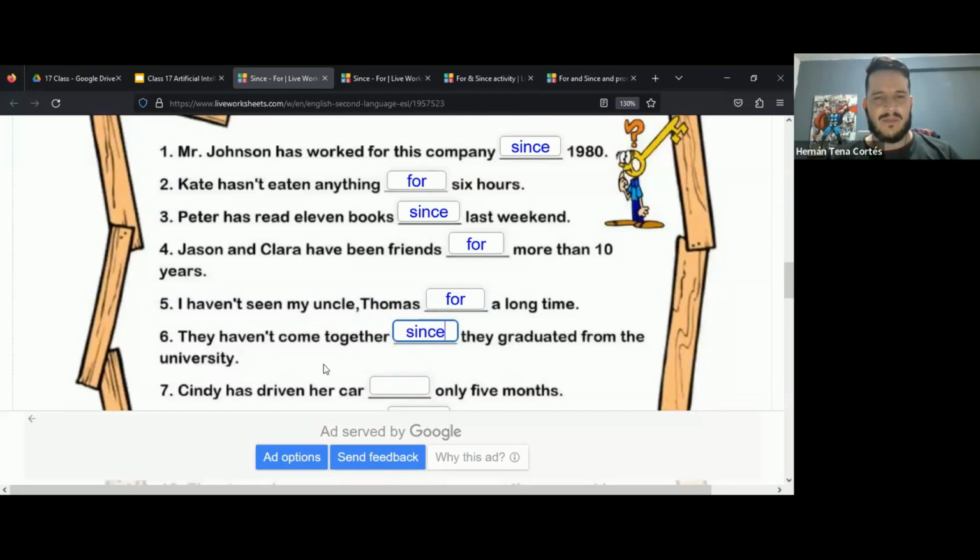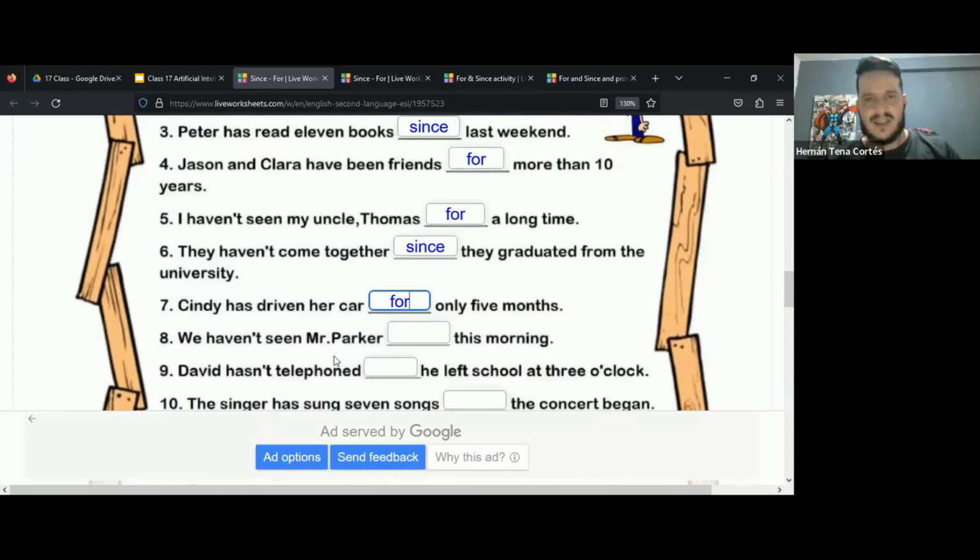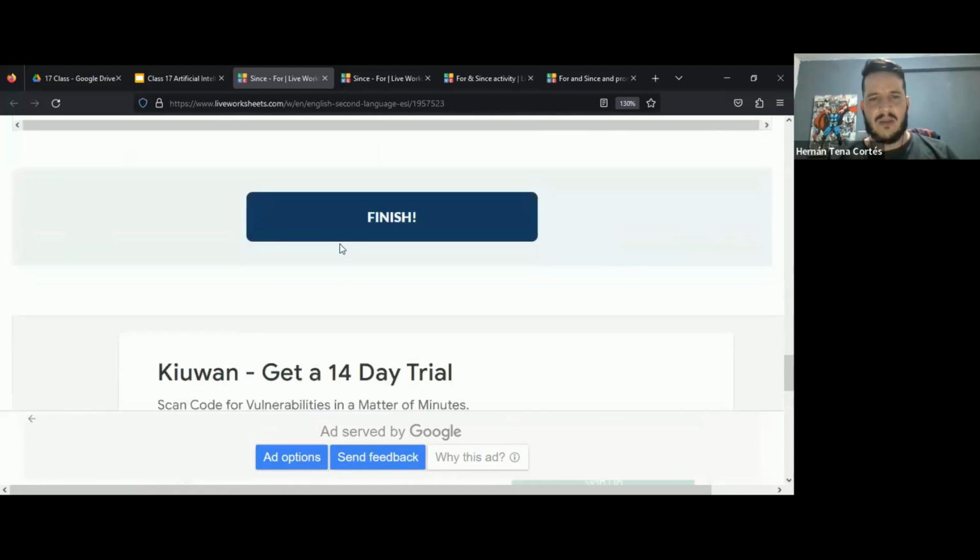Tanya, can you help me? Number 7, Cindy has driven. Tanya, can you help me with that one, please? Yes, teacher. Cindy has driven her car for only 5 months. That's correct. That's it. All right, let's take a look at what we have here.